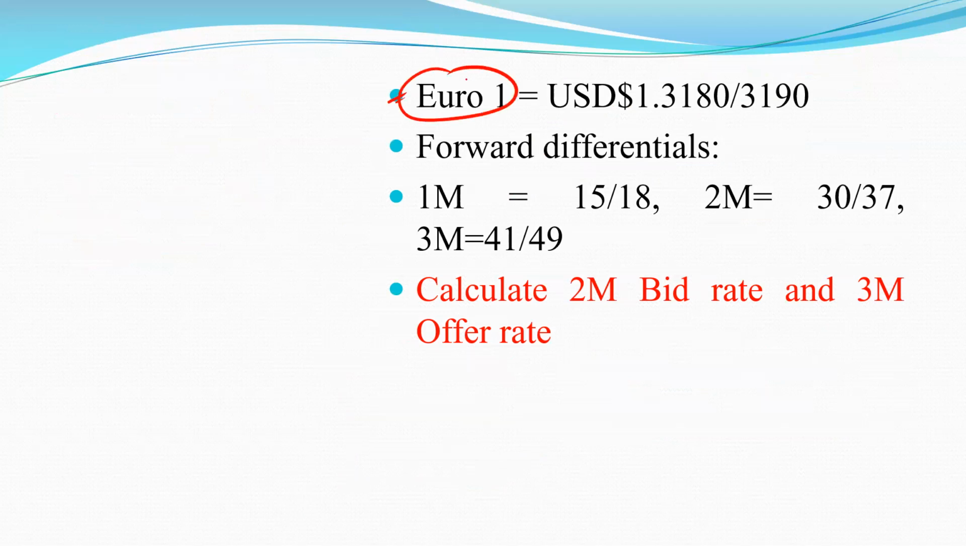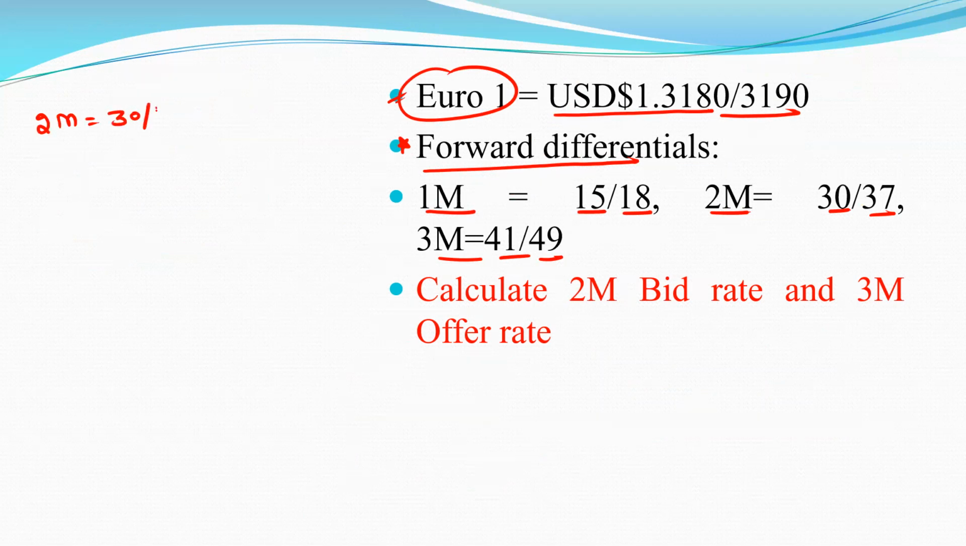So 1 euro is equal to 1 USD 1.3180, 1.3190. So what are the forward differentials? Forward differential: 1 month is equal to 15, 18; 2 months is equal to 30, 37; and 3 months is equal to 41, 49. Clear? So 2 months is equal to 30, 37.